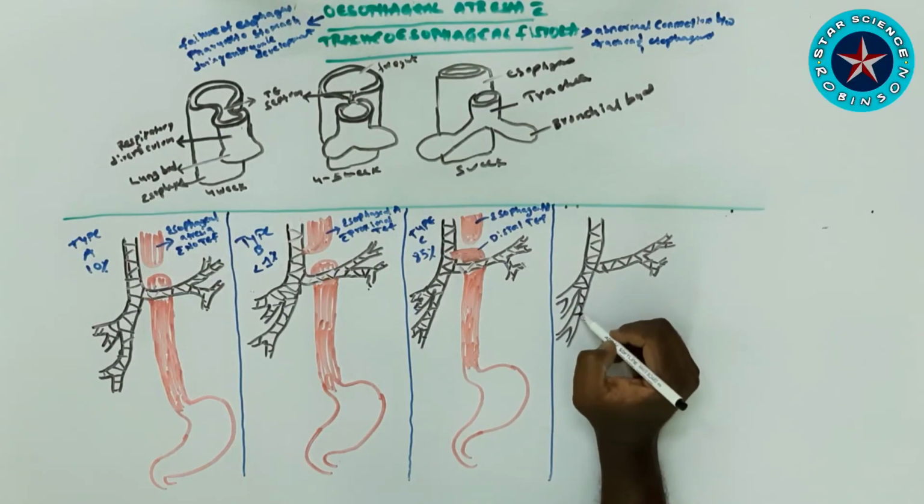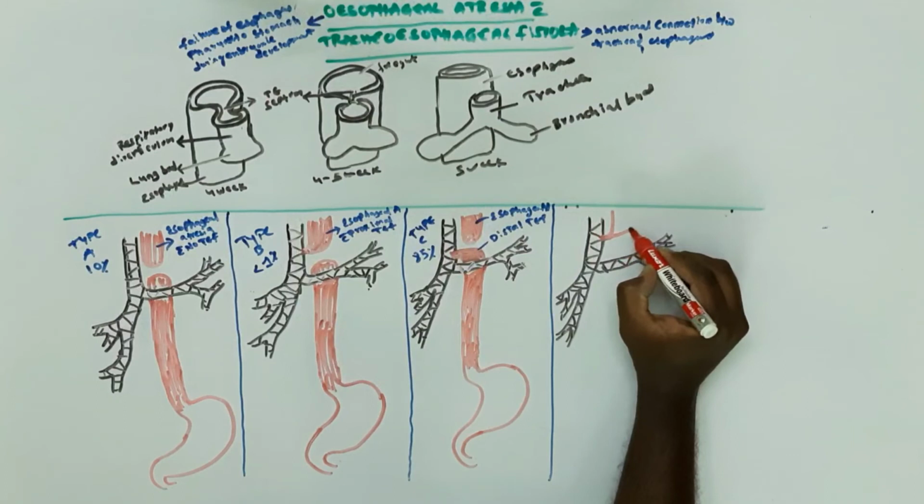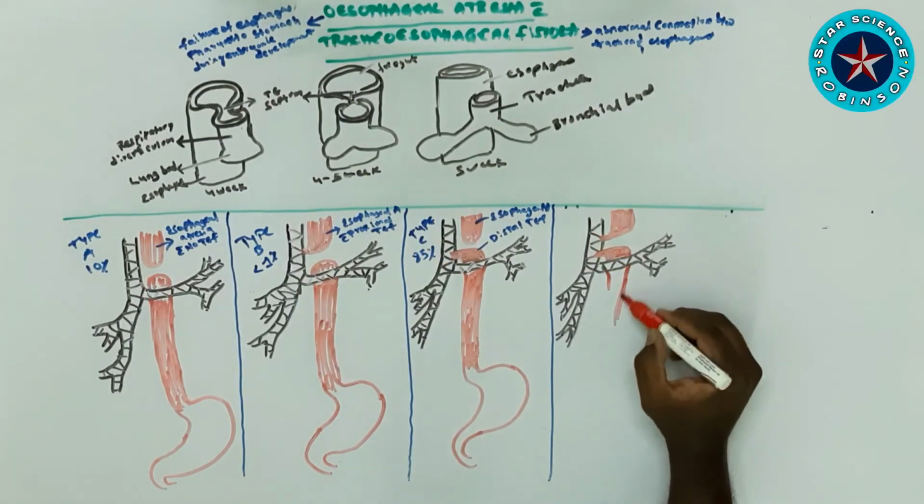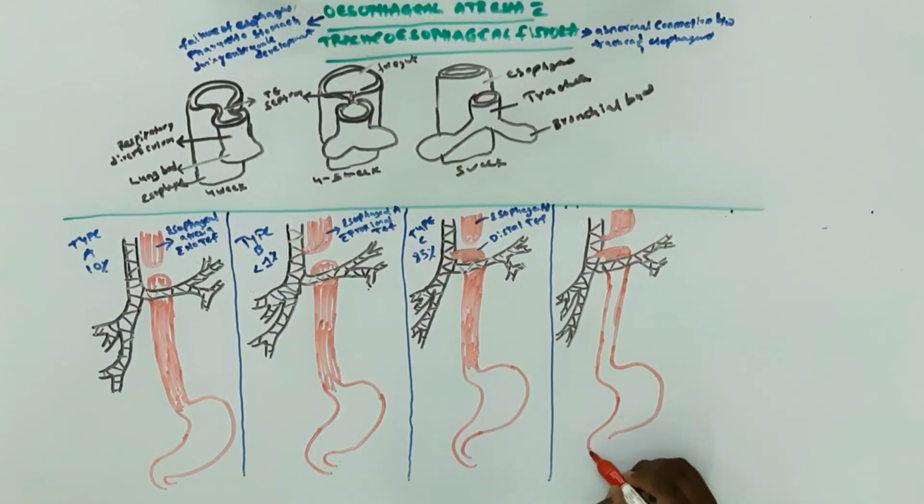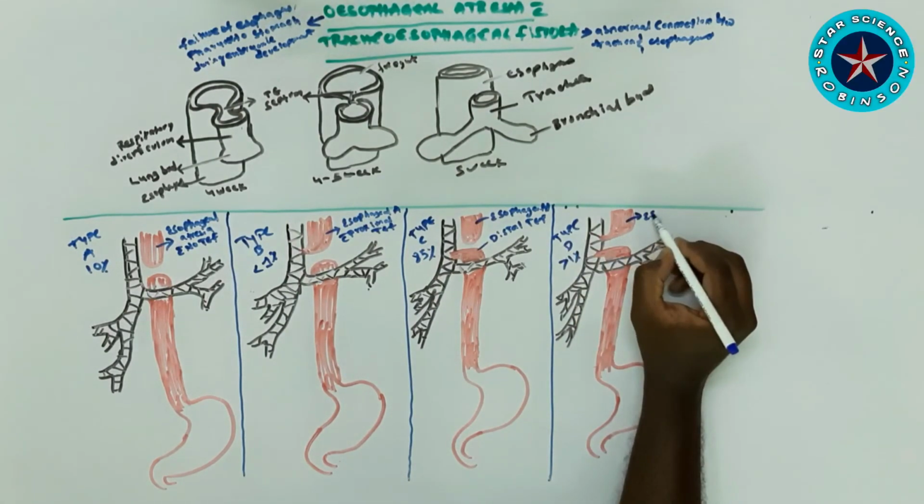It is less than 1% and it is esophageal atresia with proximal and distal tracheoesophageal fistula. Here both ends of the esophagus are connected to the trachea.